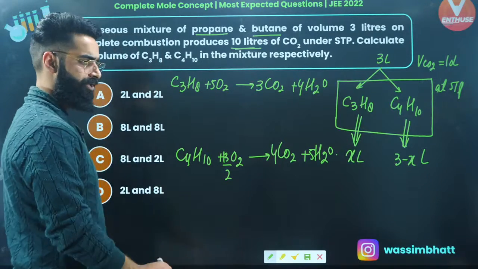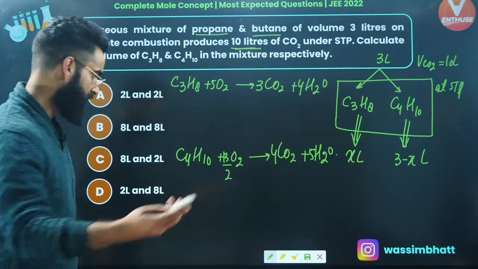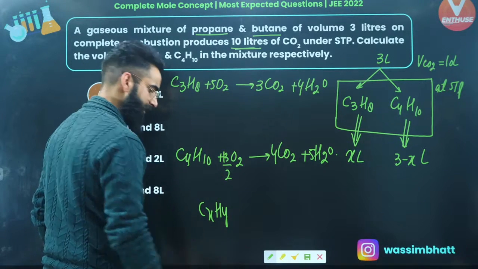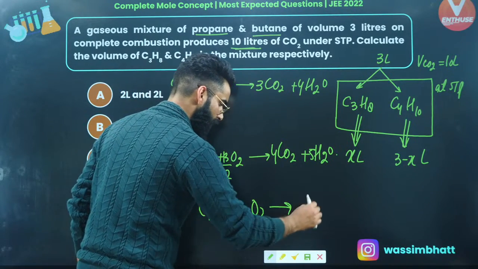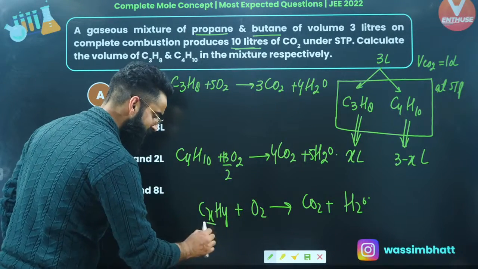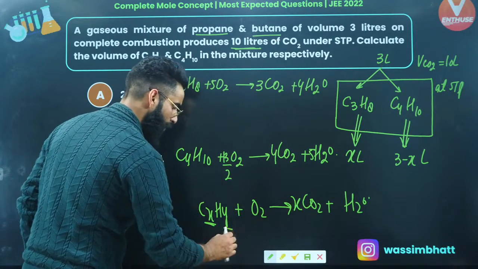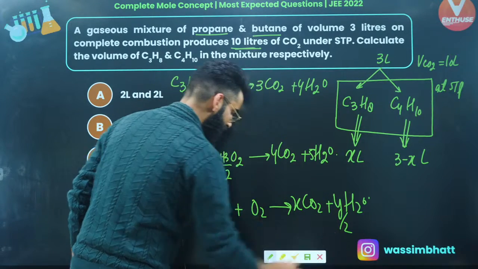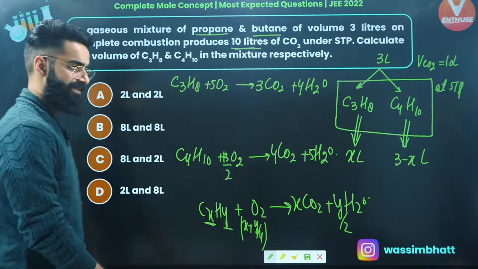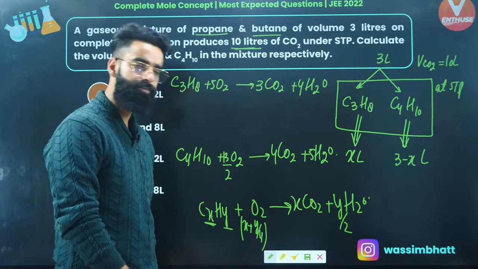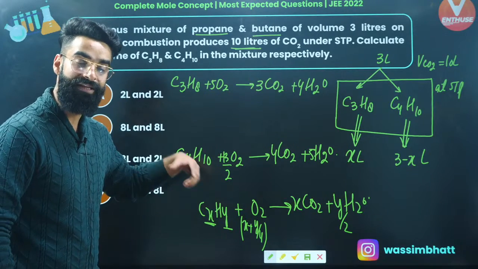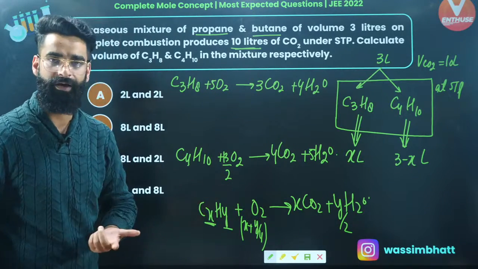And I assume you guys know how to balance combustion reactions. If you do not, do have a look over here. If I have a general hydrocarbon like this and make it react with the excess of oxygen, it will first of all lead to the formation of carbon dioxide and water, right? Now, there are X carbon atoms, let's make this X. There are Y hydrogen atoms, let's make this Y by 2. And the stoichiometric coefficient of oxygen is going to be X plus Y by 4, as simple as that. Right, people? So this is basically how you balance the combustion reaction of any organic compound.